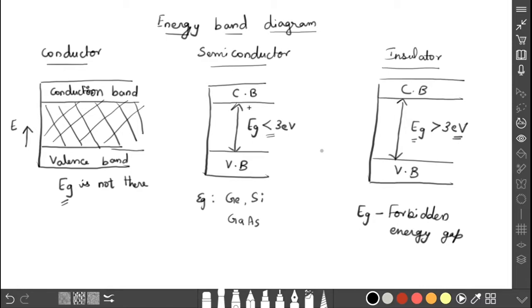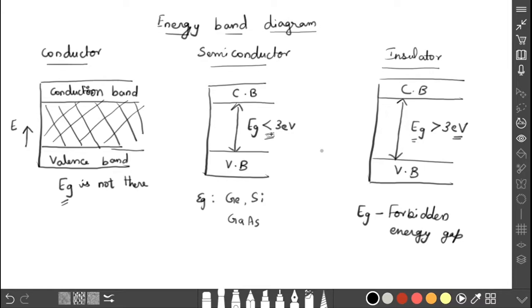This energy band diagram explains how these three materials are classified. Based on this energy band gap, we discussed conductor, semiconductor, and then insulator. So now you have a clear idea about the semiconductor. A semiconductor is the material whose electrical conducting property lies between the conductor and the insulator. At a specific condition, the semiconductor will behave as the insulator as well as the conductor. Its energy gap is less than 3 electron volt. This is a very important point we have to remember.